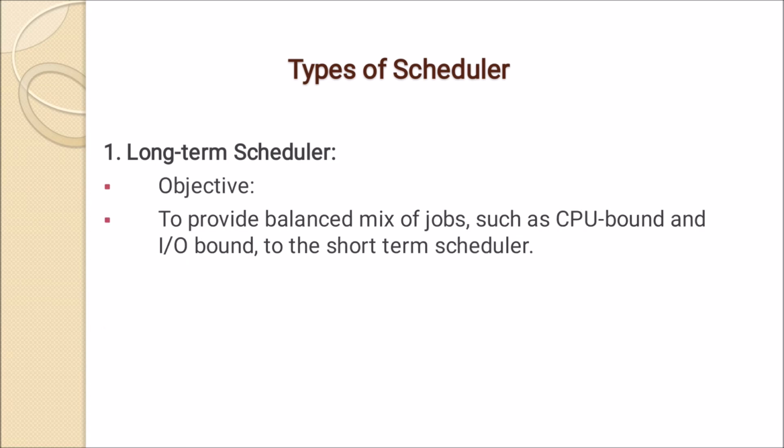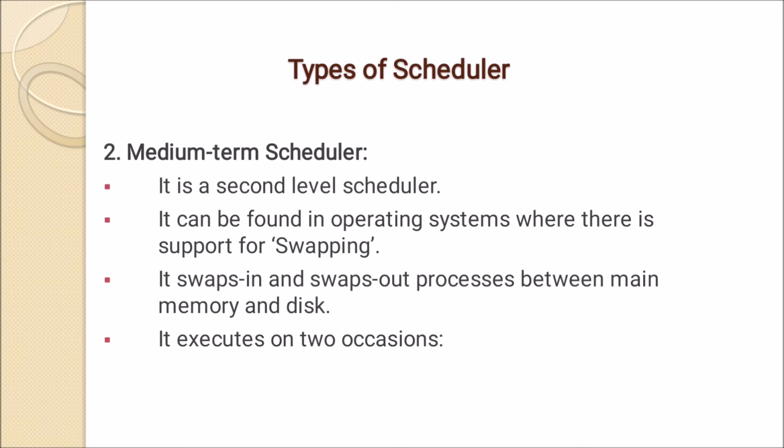So what is the objective? To provide a balanced mix of jobs, such as CPU bound and IO bound, to the short term scheduler. In the previous session we already discussed what a CPU bound process is, in which there is a lot of CPU work and less input output requirement. In IO bound there is less execution in the CPU but more requirement of input output. So the objective of the long term scheduler is to provide a balanced mix of jobs such as CPU bound and IO bound. The second one is the medium term scheduler.